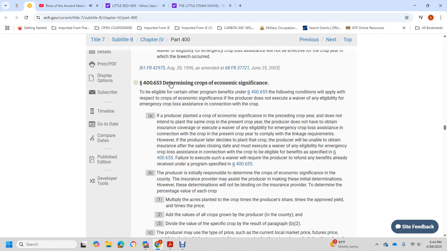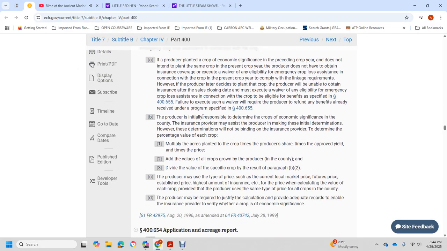However, these determinations will not be binding on the insurance provider in determining the percentage value of each of the crops, multiplied over the acres planted with the crop, times the producer's share, times the approved yield, times the price, to add the value of the crops grown by the producer within the county, divided by the value of the specific crop, as in the result of paragraph (b)(2).